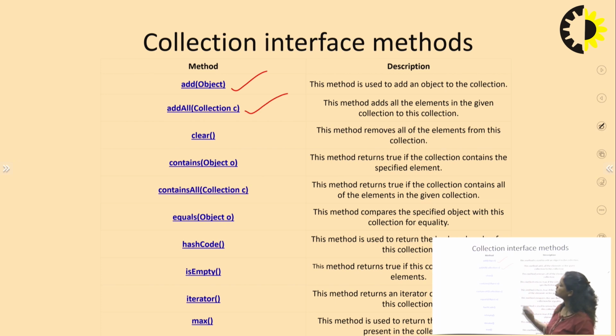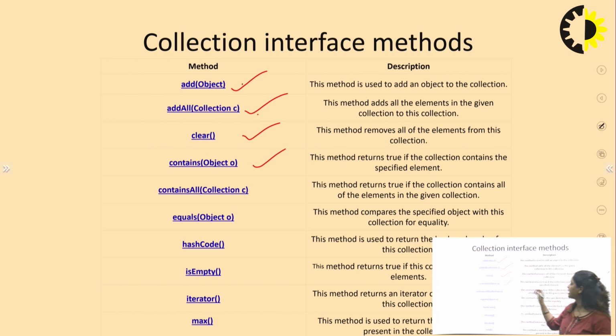Then the second one is addAll collection C. This method is used to add all the elements to a given collection. That collection may again be the stack or the list. So the first one will add only a single item and the second one will add multiple items to the collection. The next is clear. This method removes all the elements from the collection, that is from a list or from an array or a stack.